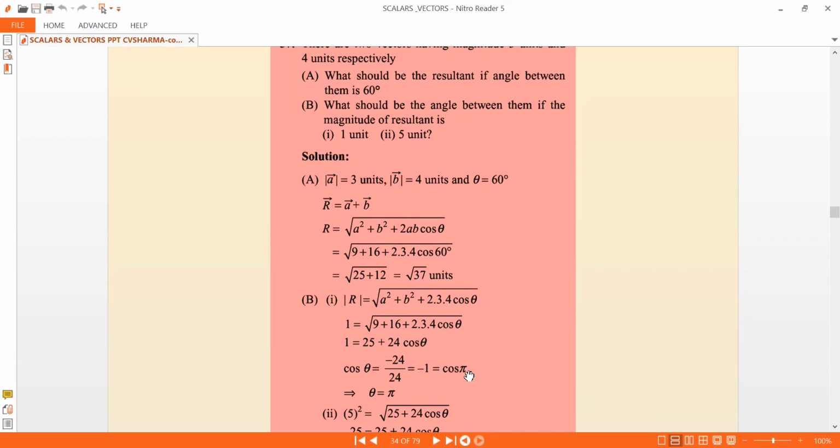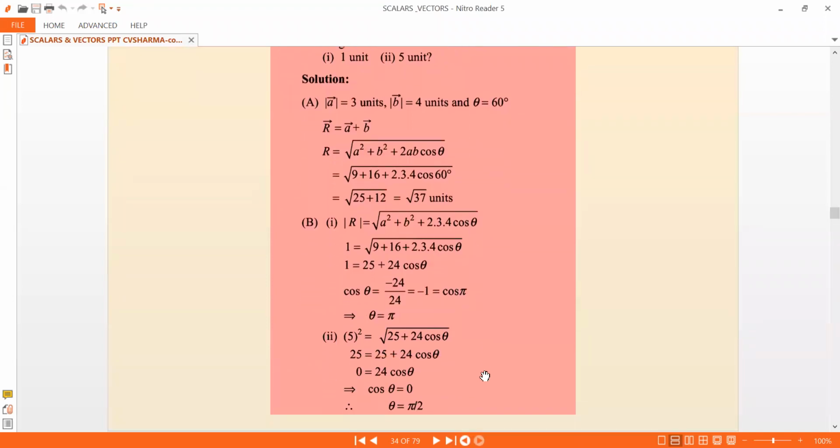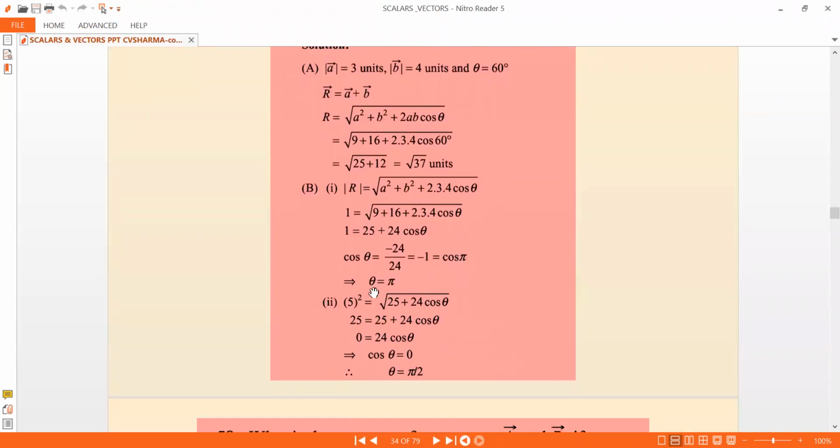Since you are getting cos theta equal to minus 1, theta should be equal to pi. So theta is pi. That means both vectors are anti-parallel to each other. So it concludes that in this case the vectors are anti-parallel to each other. Okay, with this we can conclude.